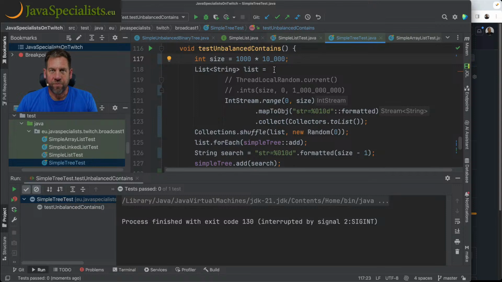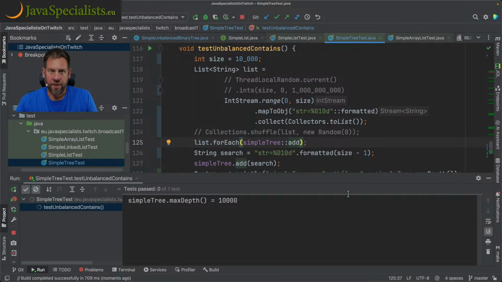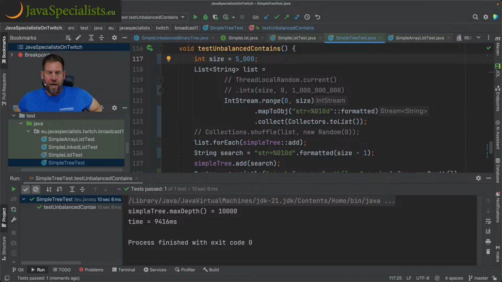So what we can also do, which is interesting, is if you go back to 10,000, where we saw it took about 9 seconds to run through this when it wasn't shuffled. Right, so let's take out the shuffle again and run it once more. And what we'll see is that it took about 9 seconds. If I decrease this to only 5,000, how long does it take?